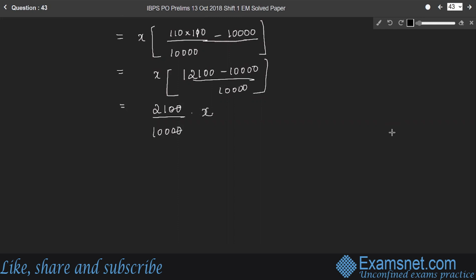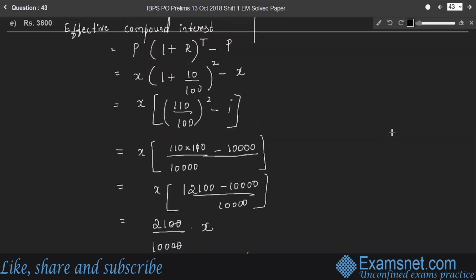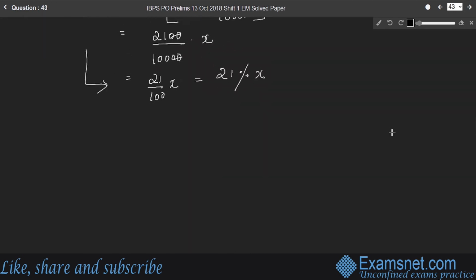So we can cancel two zeros. It becomes 21 by 100 into X, or I can write it as 21% of the sum, right? 21% of X. So effective compound interest in scheme A is 21% of X, right?